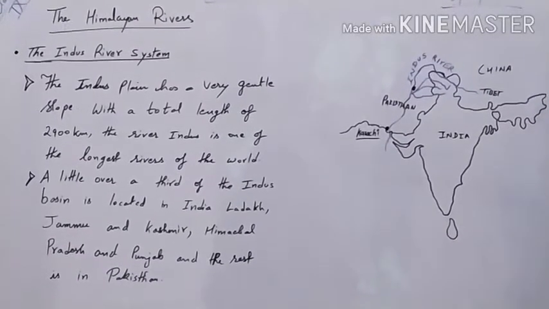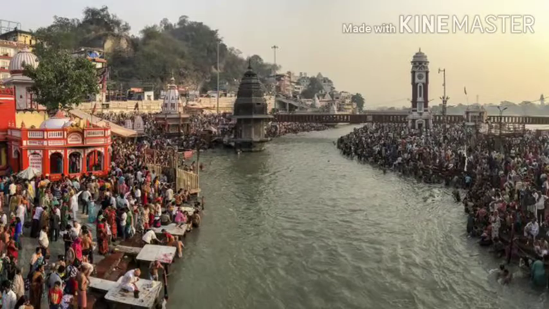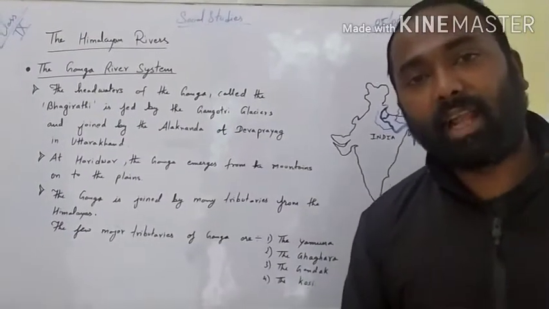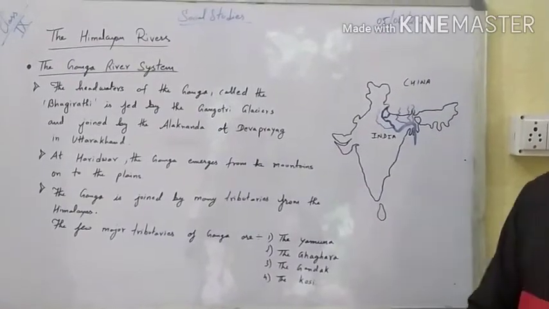Okay, so remember this. Now let us understand the Ganga river system. The river Ganga is regarded as the holiest river of India, and it has got a special status in our country since time immemorial. That means from the very old times, Ganga is regarded as the holiest river in the country and has got a different status. Now let us understand about the river.